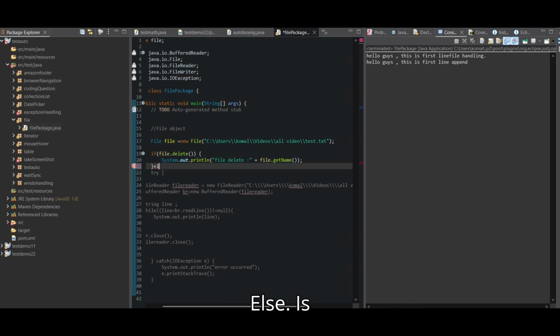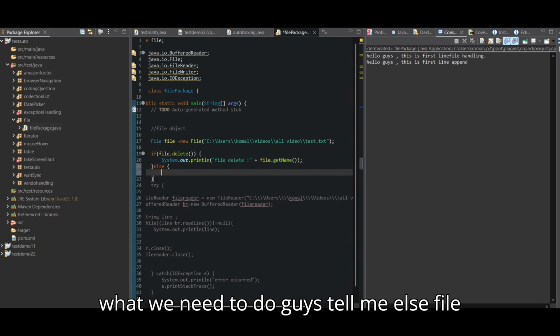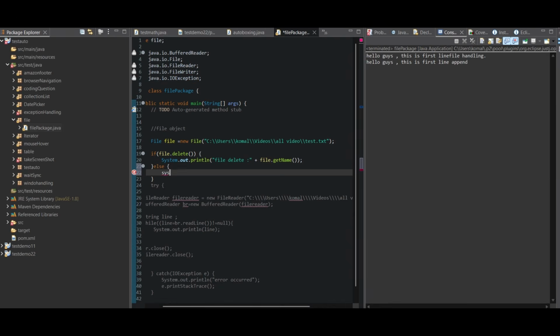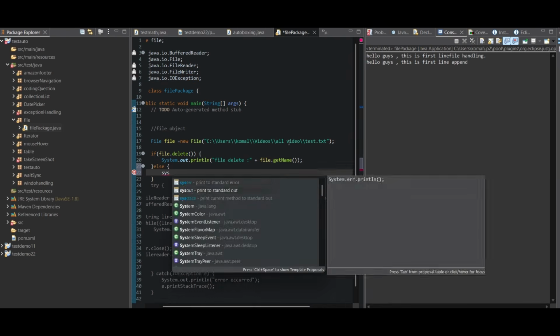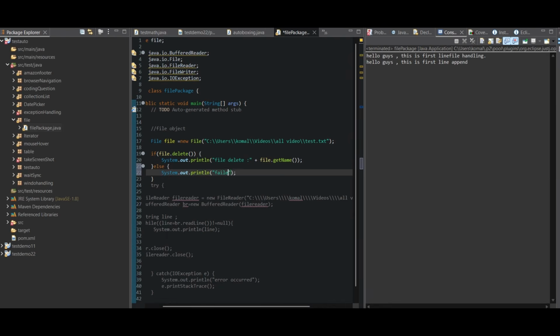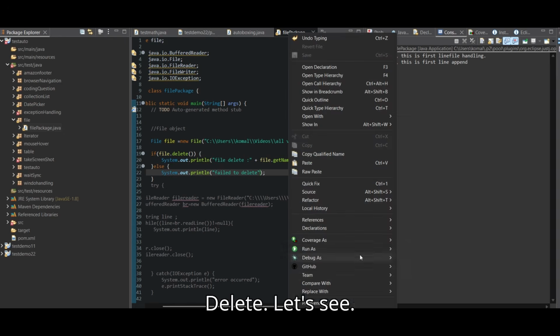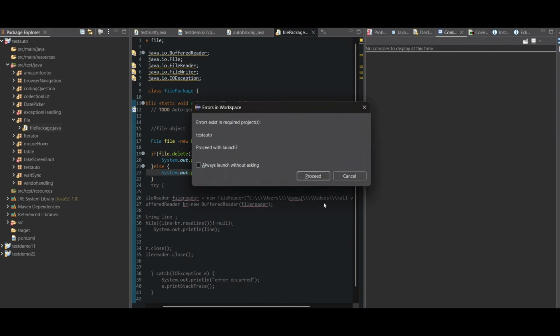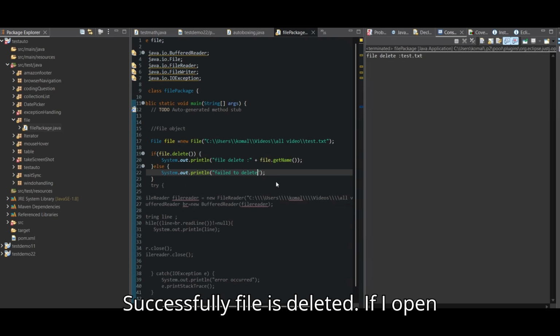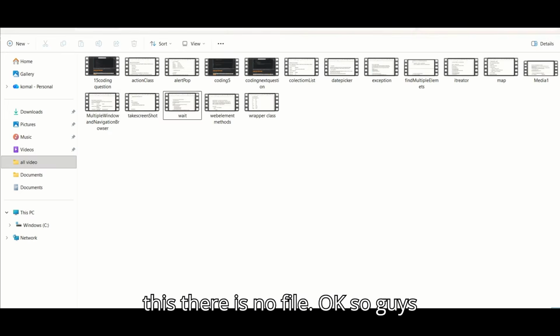Else. Else what do we need to do, guys? Tell me. Else file failed to delete. Let's see. Successfully the file is deleted. If I open this, there is no file.